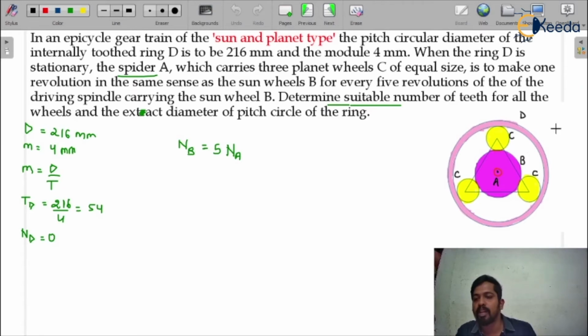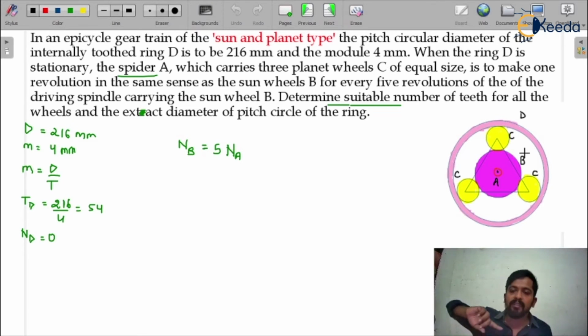Now see in the diagram, if I talk about the ring gear D, you can see that gear D is internal tooth gearing. The teeth on the gear D are on the inside of the gear. Because of the internal tooth gearing of gear D, when gear C rotates in the clockwise direction, gear D will also rotate in the clockwise direction, because it is internally connected to gear C. Whatever the direction of gear C, gear D will have the same direction. If C rotates clockwise, D will rotate clockwise.